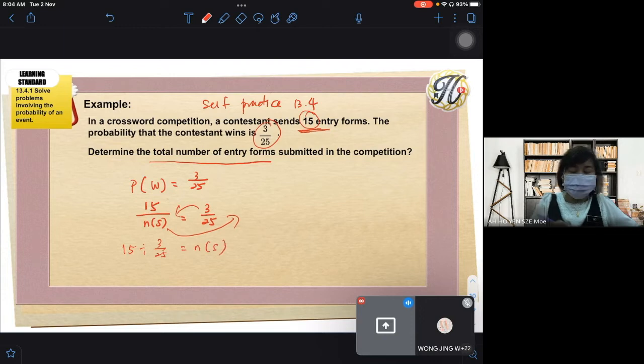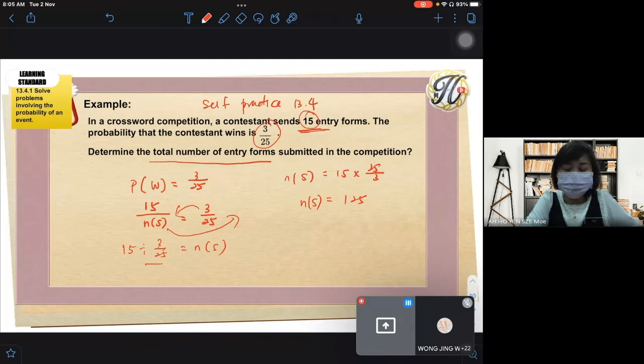For those who can't see it, okay. So NS is equal to 15 times 25 over 3. But you have a calculator, you can definitely just press the calculator. Yes, the NS is 125. Okay, 25 over 3 multiplied by 15, thumbs up for the answer.